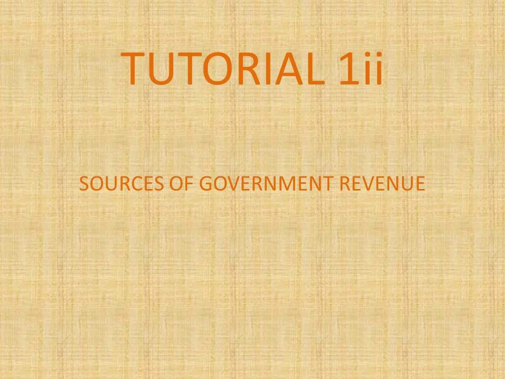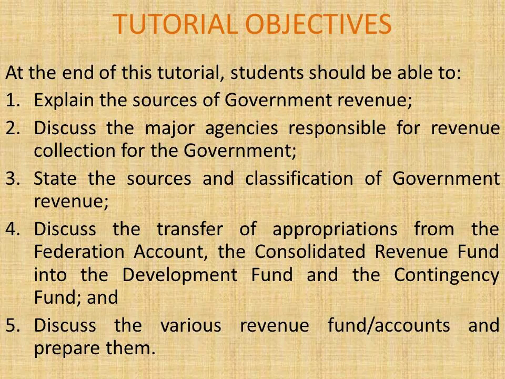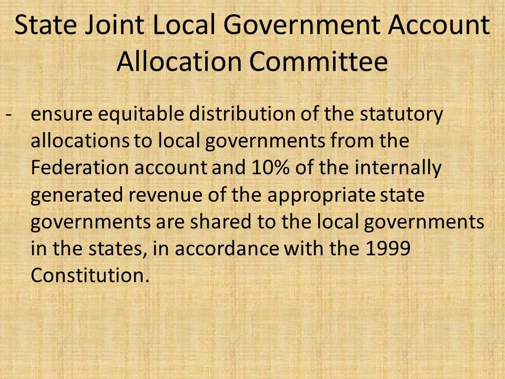The State Joint Local Government Account Allocation Committee makes sure that there is equal distribution of the statutory allocations to the local governments from the Federation account, and 10% of the IGR, or internally generated revenue, of the appropriate state governments shared to the local governments in the states in accordance with the 1999 Constitution of the Federal Republic of Nigeria.